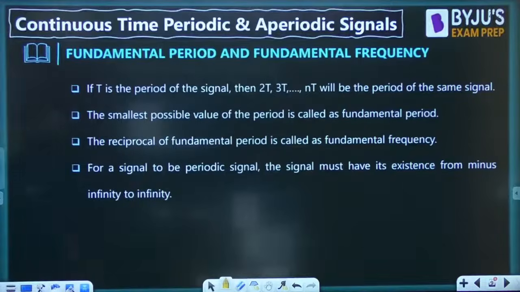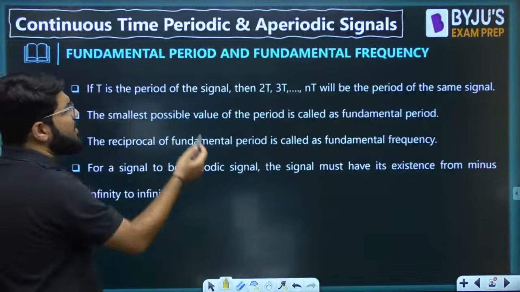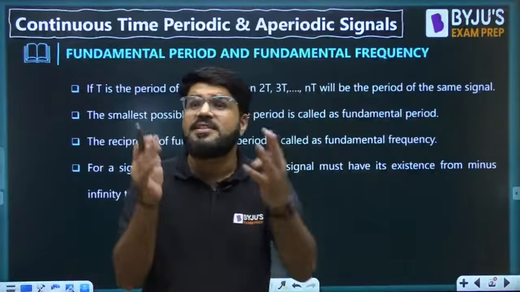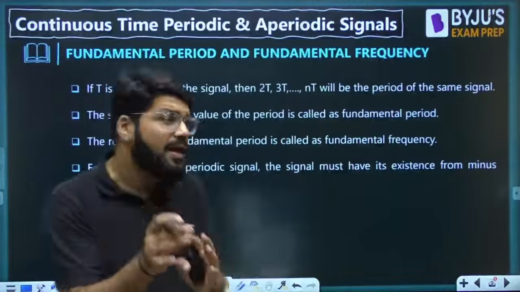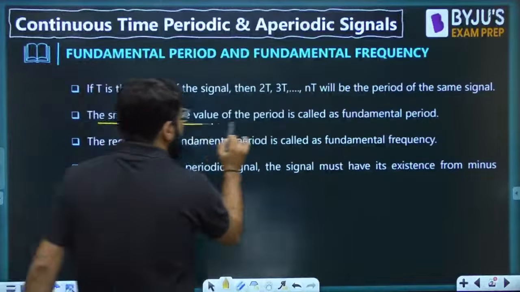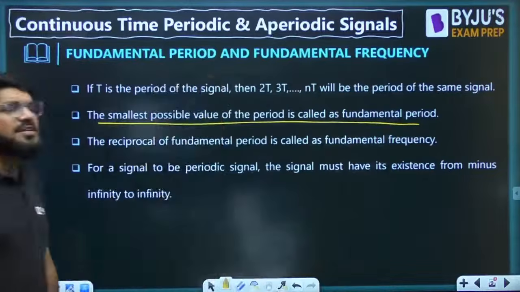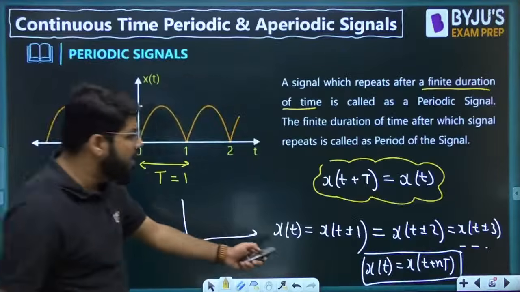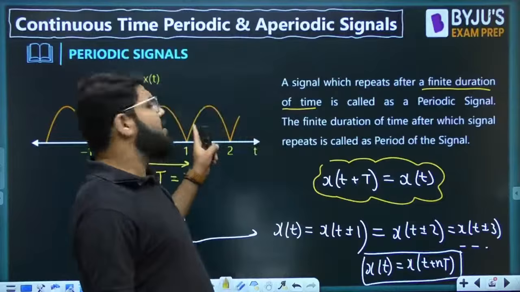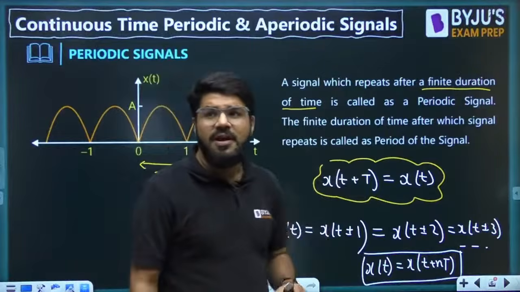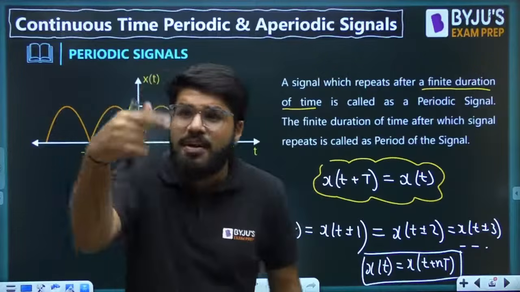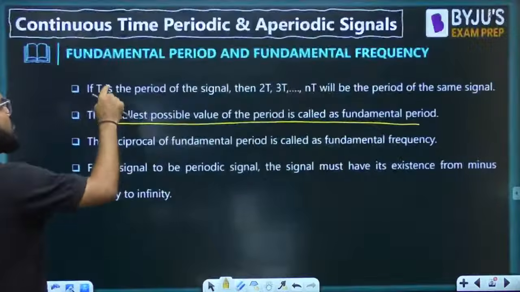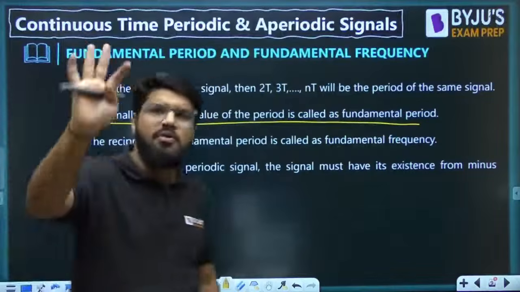Okay. So as I told you, T is the period, then 2T, 3T will also be the period, but the smallest possible value of the period is important for us, and that is what we call the fundamental period. If the value repeats at 1, it repeats at 2, at 3, everywhere. But what is the smallest duration of time after which repetition occurs? That is known as the fundamental period. Simply we call it the period.